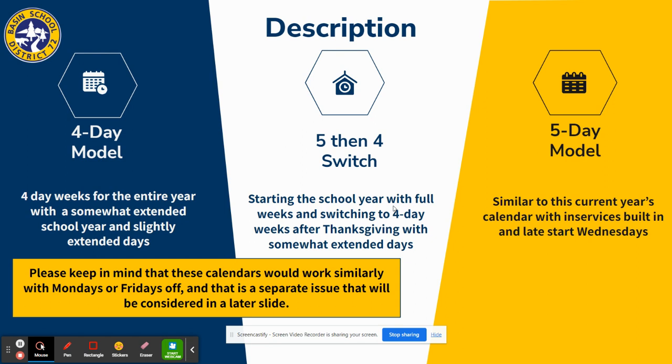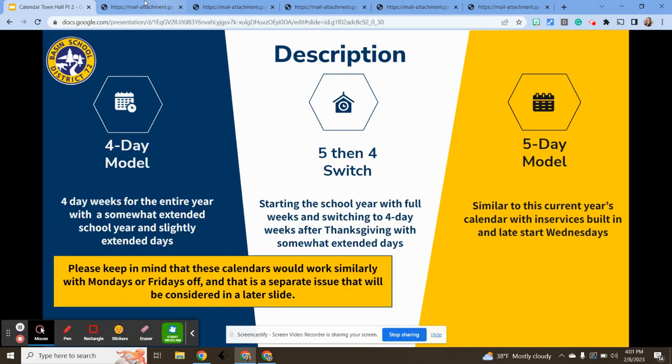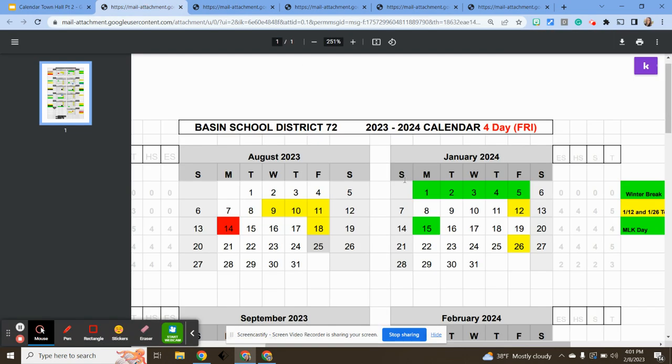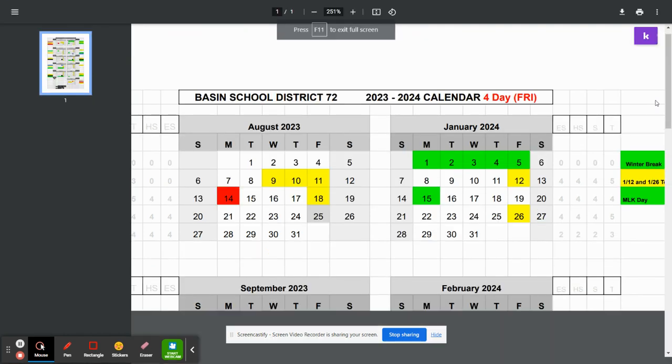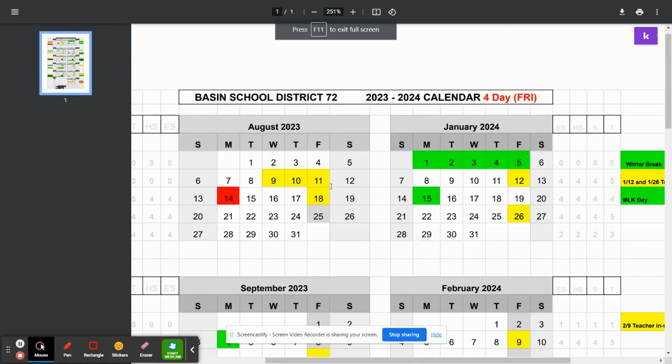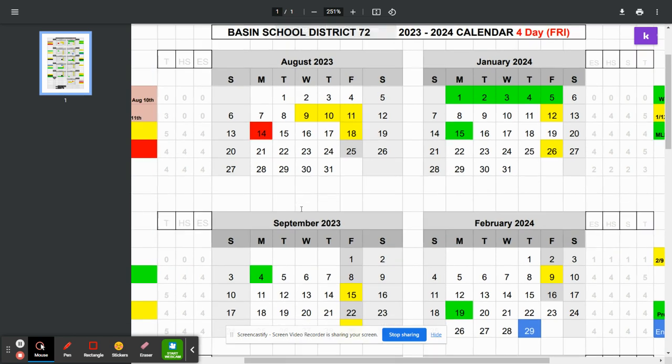And the 5-day model is similar to this current year's calendar with in-services built in and late start Wednesdays. Keep in mind that the two 4-day model or hybrid calendars would work similarly whether you take off Monday or Friday. That is a separate issue that will be considered in a later slide. Let's get into it. This is a full 4-day calendar. In this particular one, you can see that Fridays are the day off.